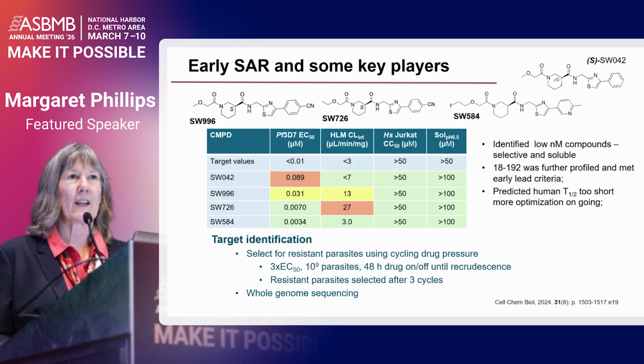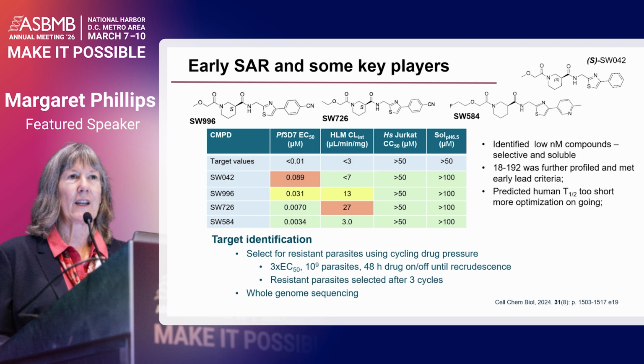So you can see starting from the initial hit at 90 nanomolar, we were able to pretty quickly identify a 3 nanomolar compound in this SW584. It still was reasonably metabolically stable and had good selectivity still against this human Jurkat line and also really good solubility. So the program was able to identify low nanomolar compounds that were selective and soluble.